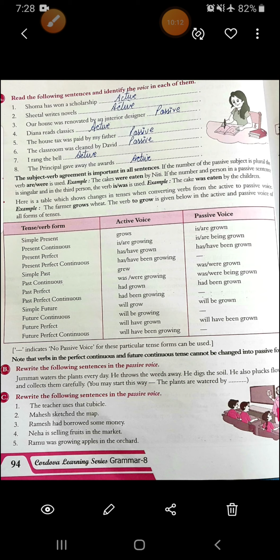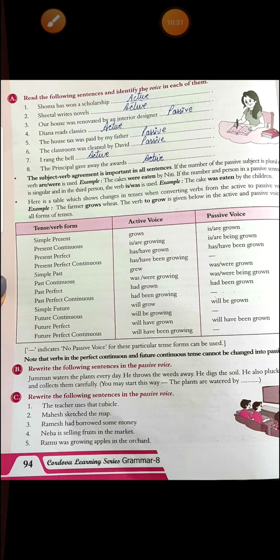Fourth, Neha is selling fruits in the market. The fruits are being sold in the market by Neha. Then fifth, Ramu was growing apples in the orchard. Apples were being grown by Ramu in the orchard.